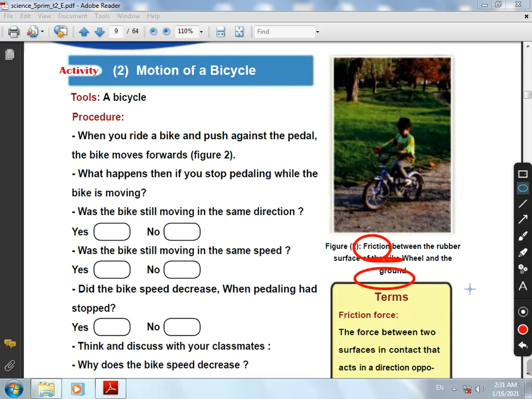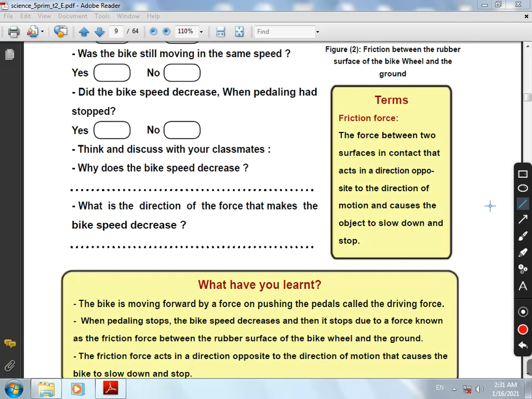طيب احنا كده فهمنا ان البايك stop because of friction force، لان الفريكشن force causes the body to slow down and stop. Friction force arises between two surfaces in contacting or touching. Again, friction force arises between two surfaces in contacting or touching.